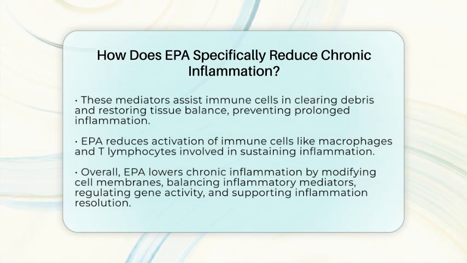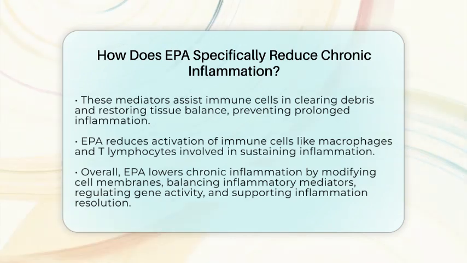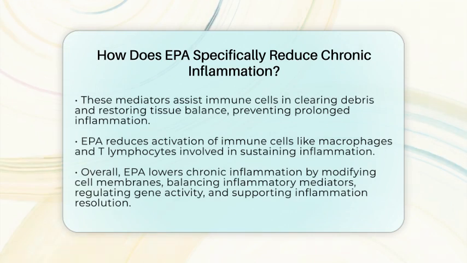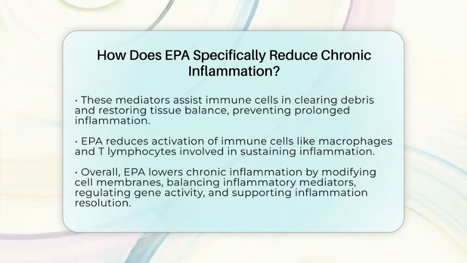In summary, EPA reduces chronic inflammation through multiple interconnected pathways. It alters cell membrane composition to favor anti-inflammatory mediators, shifts the balance of inflammatory compounds produced, modulates gene expression to suppress pro-inflammatory signals, and promotes the resolution of inflammation through specialized mediators. These combined effects contribute to a healthier immune response and may lower the risk of inflammation-related diseases over time.